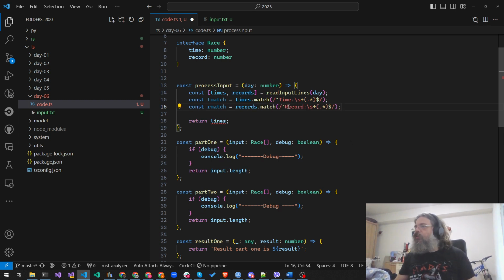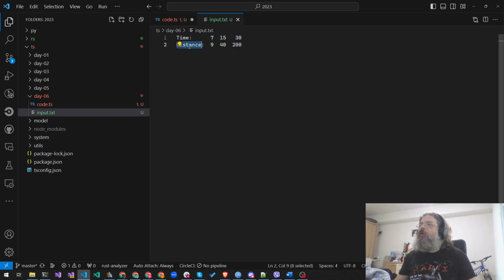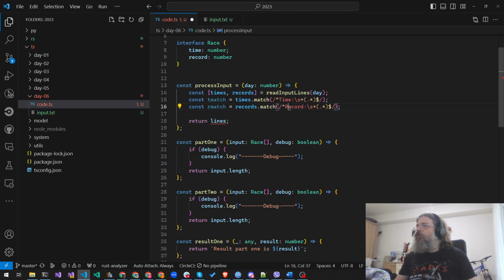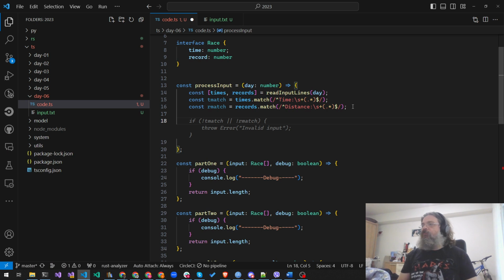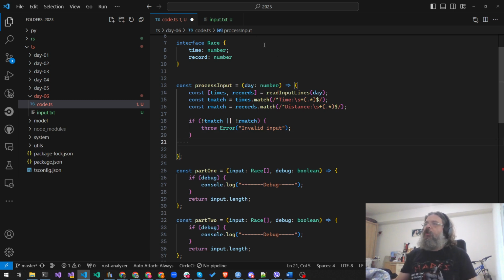And the record match will be the same thing, only with the distance label. So now we will assume that if this doesn't work, then it doesn't work. But we can assume that the first match, the first group that we match, has an equal number of numbers.